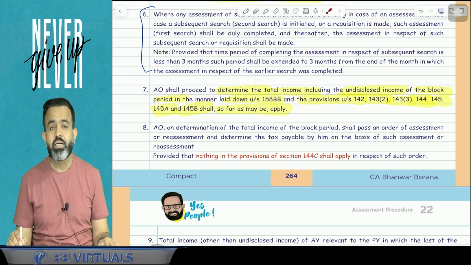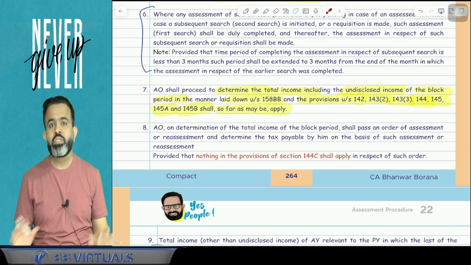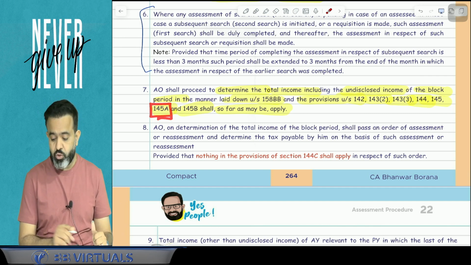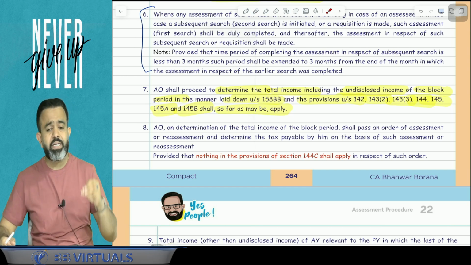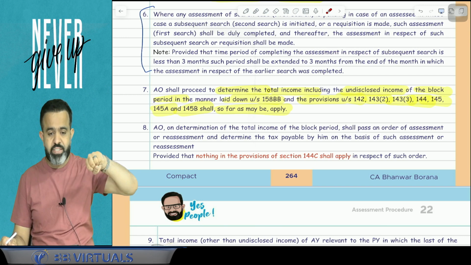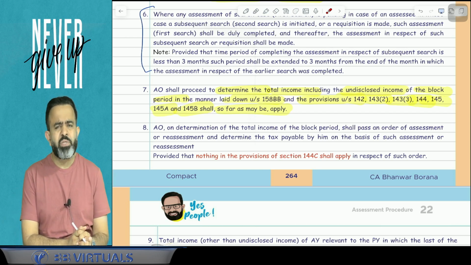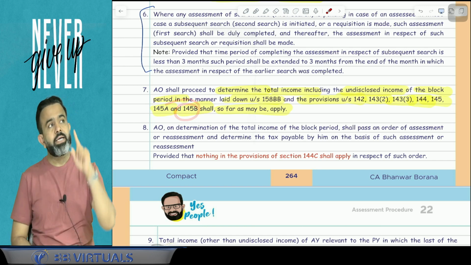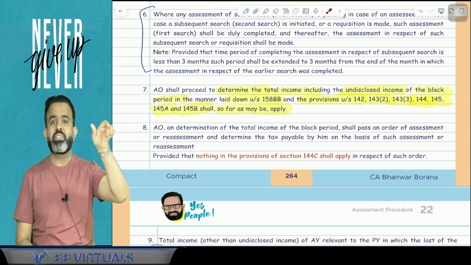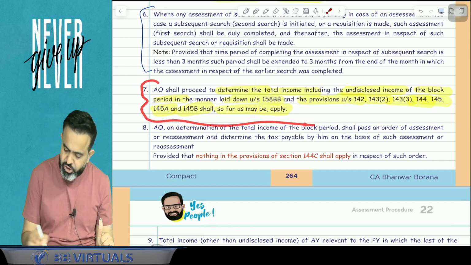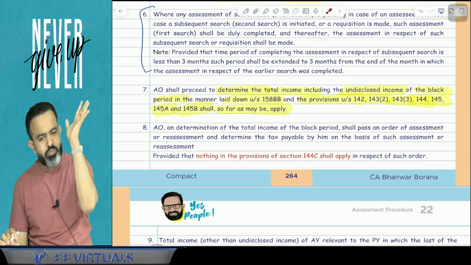145 was method of accounting, the accrual system, or for PGBP and other sources, you can follow the accrual or cash system. 145A is related to stock valuation. Stock is basically valued at cost or NRV, whichever is lower. And 145B, we have discussed that there are certain special cases where income is taxable on a special basis, like in the case of a government grant, it is taxable in the year of accrual or receipt, whichever is earlier. Now one more point we discussed under section 145B was that in the case of late compensation, any interest is taxable in the year in which it is received. So the benefit or help of this section may be taken by the assessing officer. You got my point or not?